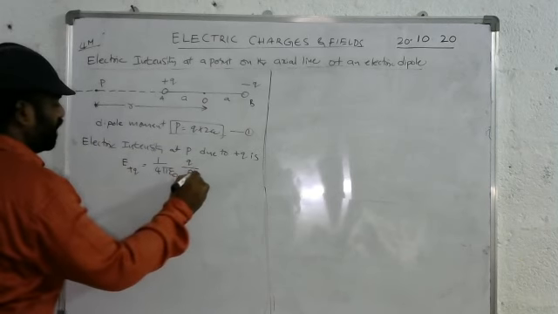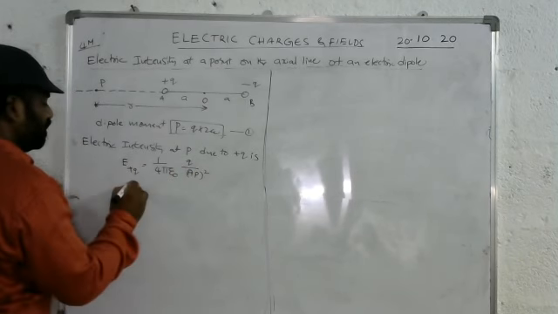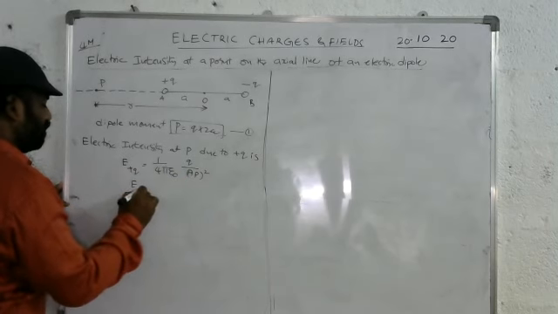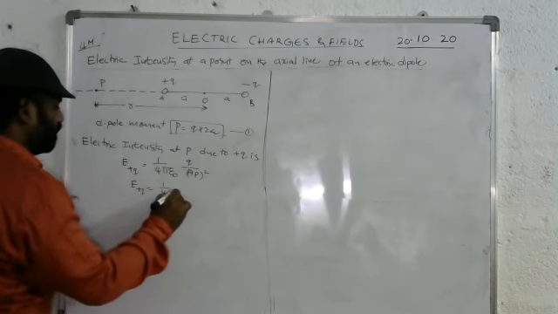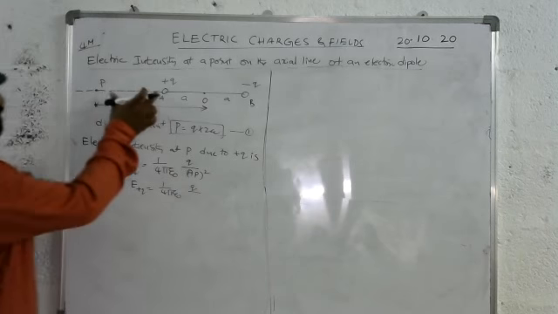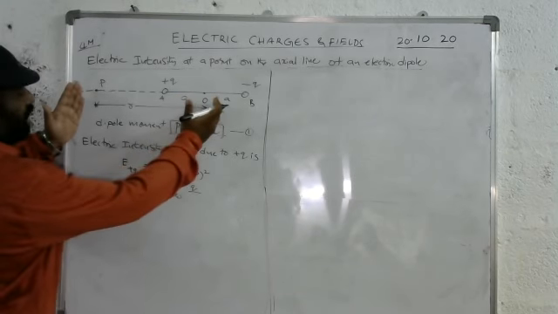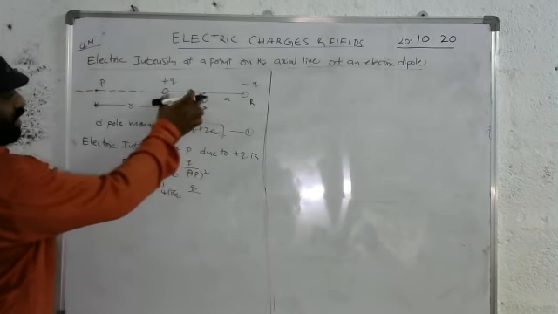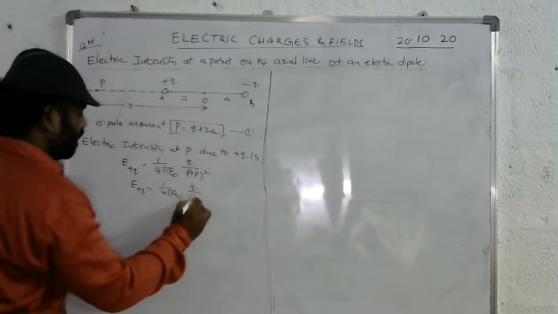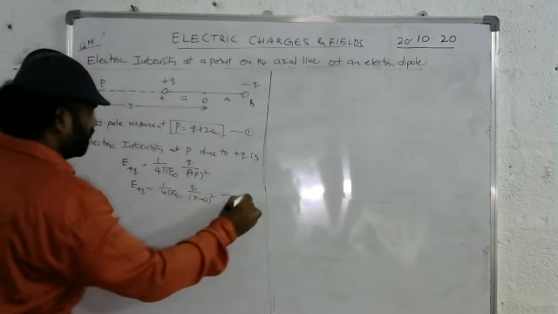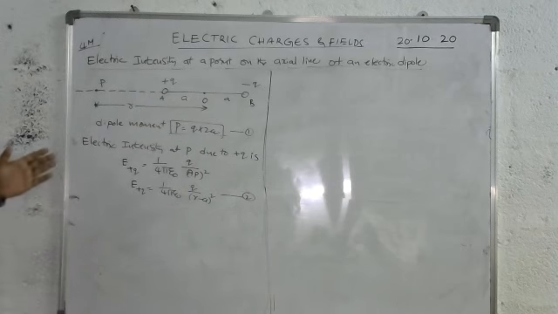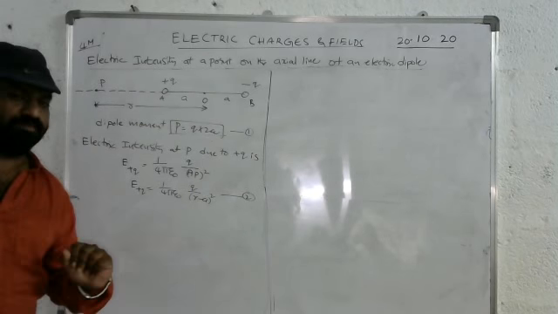Here R means we need a distance. Distance means AP square. You can write E plus Q is equal to 1 by 4 pi epsilon naught Q by, what is the value of AP? The total distance is R, and by subtracting this A we get AP, which is R minus A whole square. Let it be equation 2. This is the electric intensity at P due to plus Q.